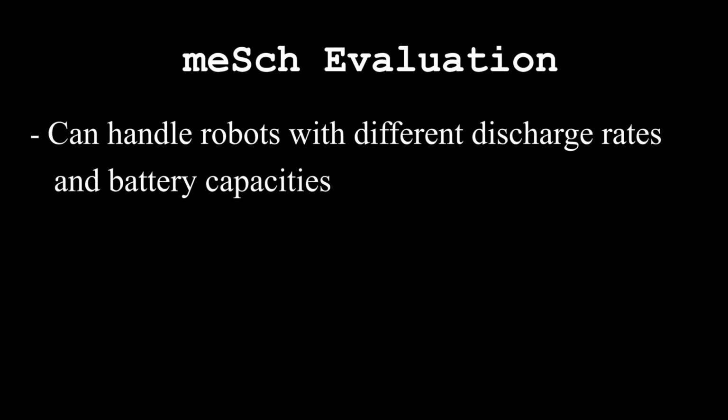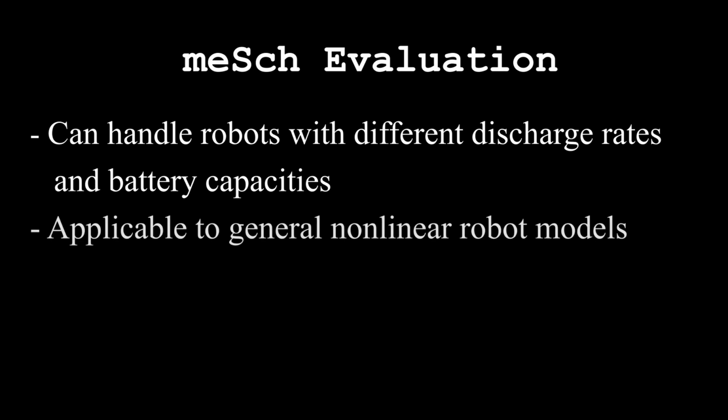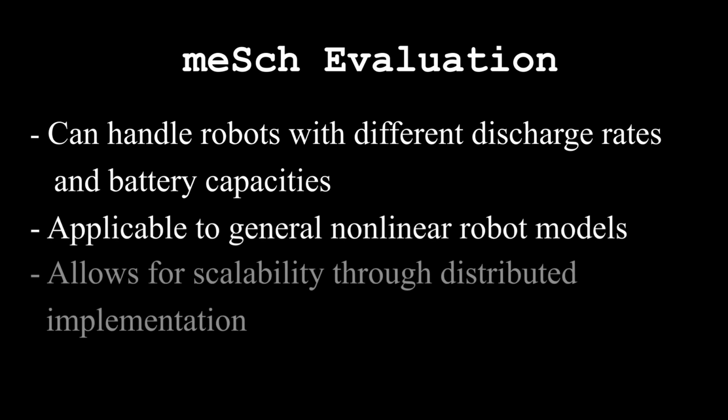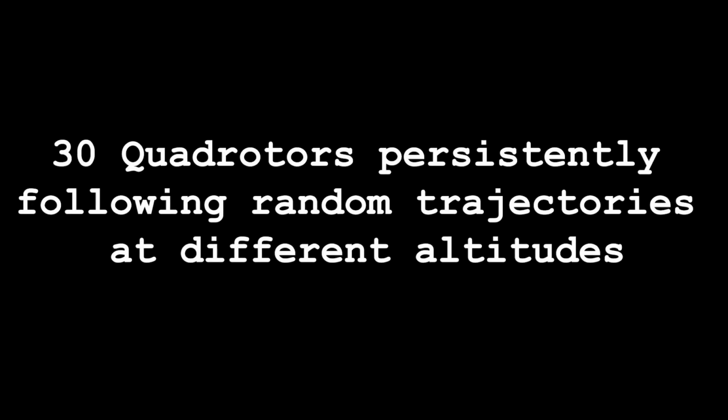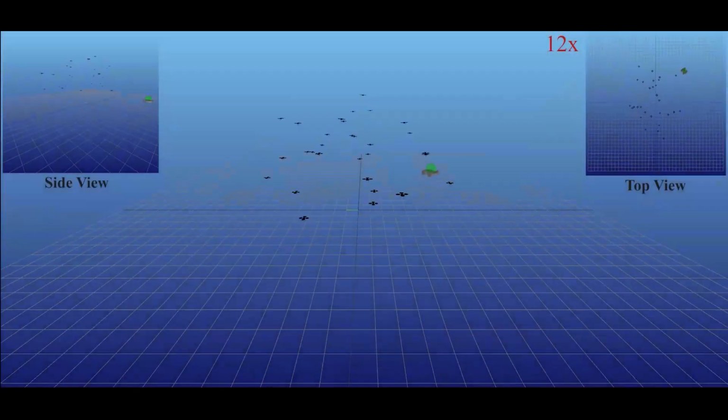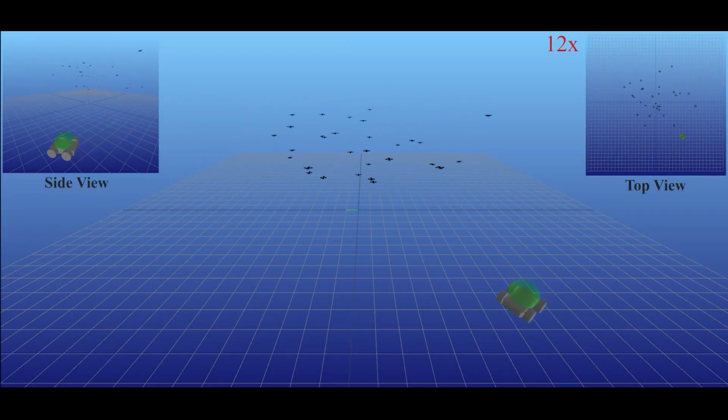We evaluate meSch across different case studies and show that it can handle robots with different discharge rates and battery capacities. It is also applicable to general nonlinear robot models and also allows for scalability through distributed implementation. Here we show one of the simulation results where 30 quadrotors persistently follow random trajectories at different altitudes while sharing a single charging station.